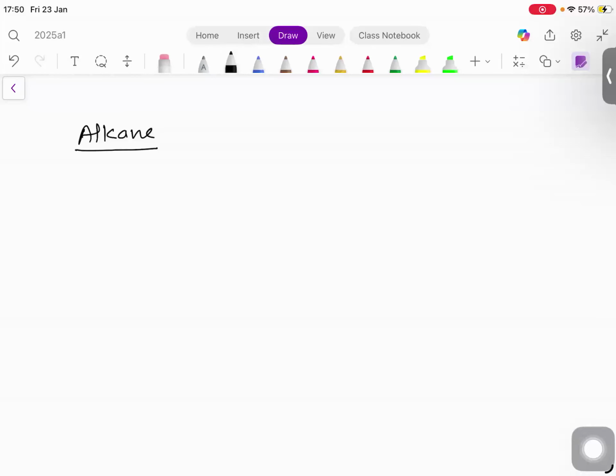As we all know, this is one group of organic compounds, and organic compounds, let me repeat myself, they're not in hundreds or thousands, they're millions of organic compounds, right? Millions and millions. The first group, alkane, is it a hydrocarbon? Yes. Is it saturated? Yes.